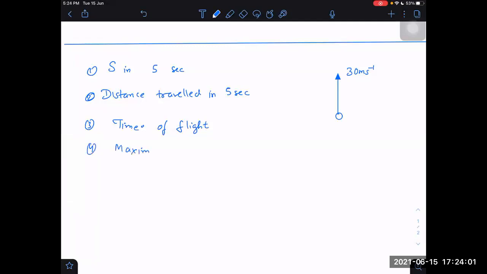Maximum height attained. Take g equal to 10 meter per second square for easiness of the calculations. Okay. Can you answer these questions orally?